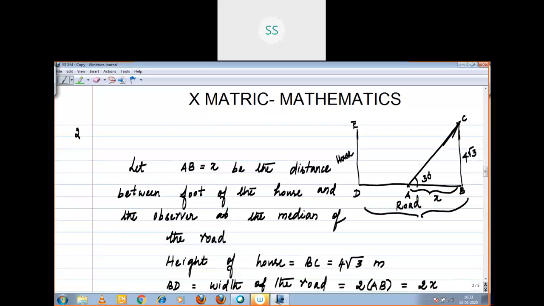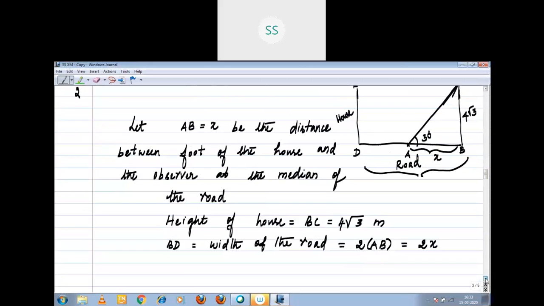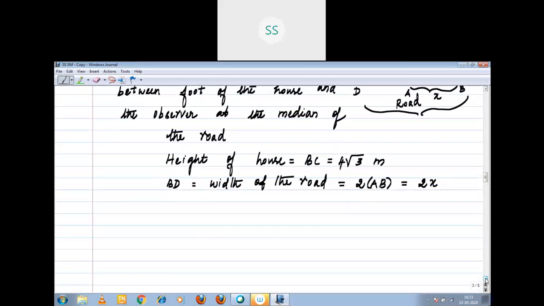Then what is BC? BC is nothing but the height of the house, right? Height of the house equal to BC, that is equal to 4 root 3 meters.